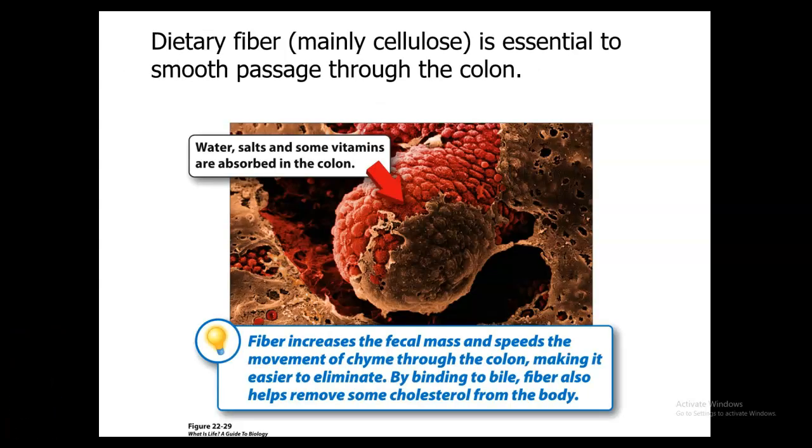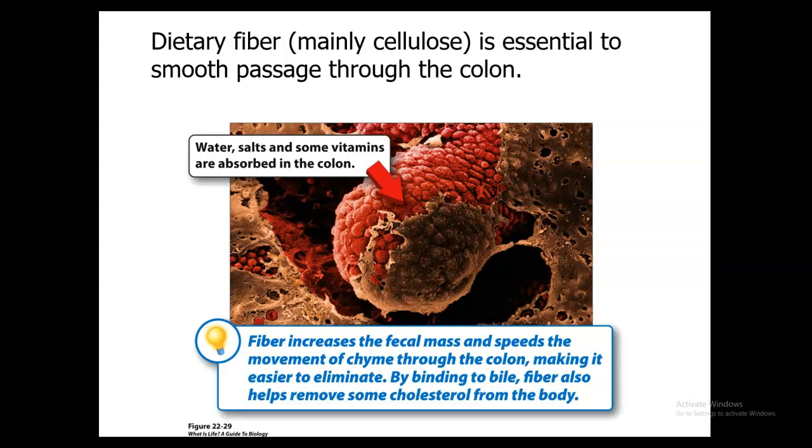Fiber that we get in our body mainly is going to come from foods with cellulose in it, so plant materials. It's going to help a smooth passage go through our colon. So basically it increases the fecal mass. It can help speed up the movement of chyme in the colon and helps make it easier to eliminate this waste.